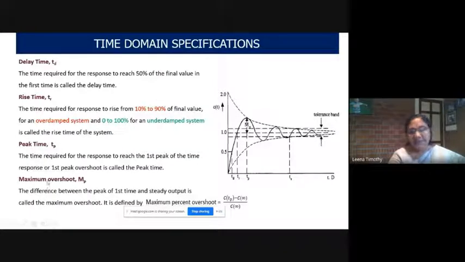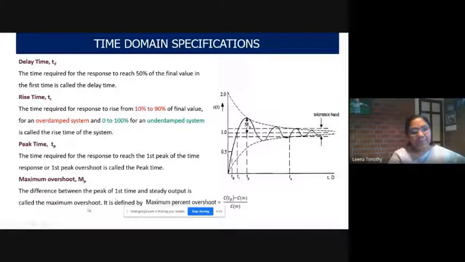Actually, the maximum overshoot is the difference between the first peak and the steady state output. So it is mathematically represented as C(TP) minus C(infinity), divided by the final value, expressed as a percentage. The final value C(infinity) is 1, so it is divided by 1.